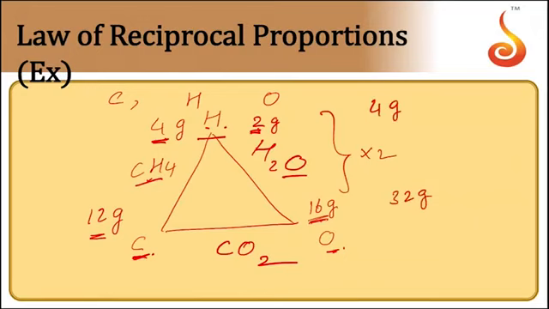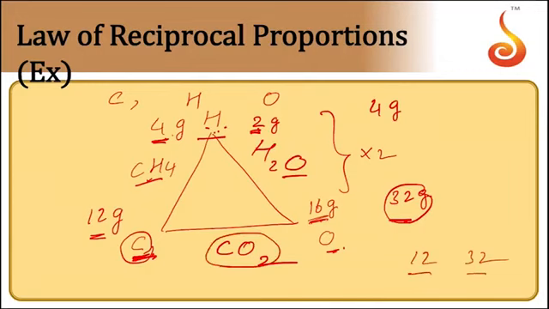So the ratio of the masses of carbon and oxygen which are combining with the constant weight of hydrogen, 4 grams here, is 12 to 32. This is also the ratio in which these two combine to form this compound. In this compound also we have 12 grams of carbon and 32 grams of oxygen. The ratio remains the same. The ratio need not always be the same, it can be a simple whole number ratio also. But in this case, the ratio became the same.